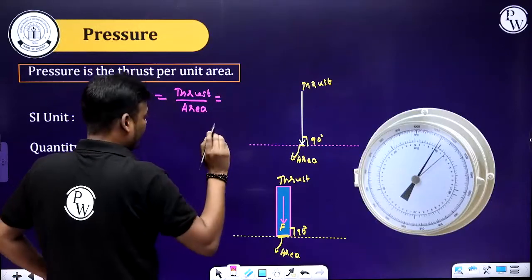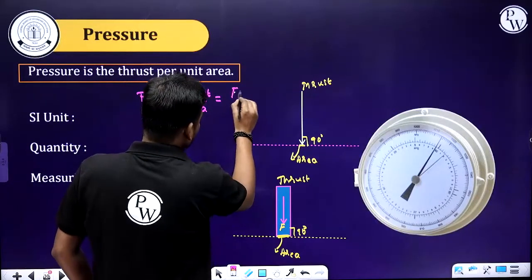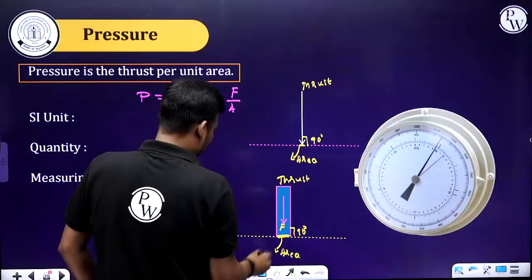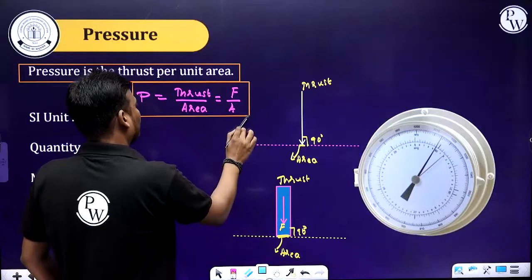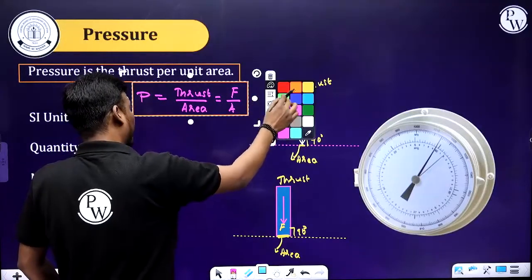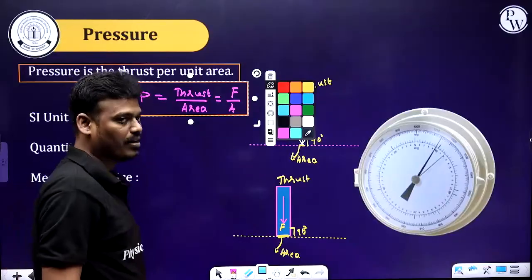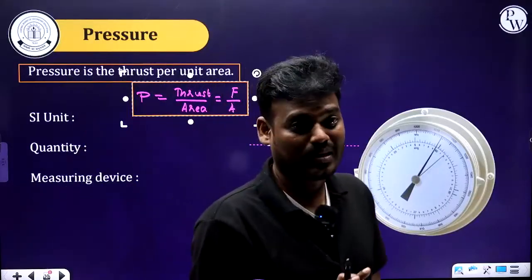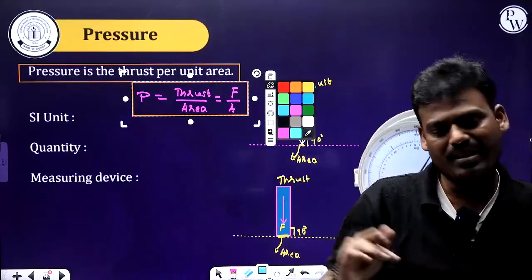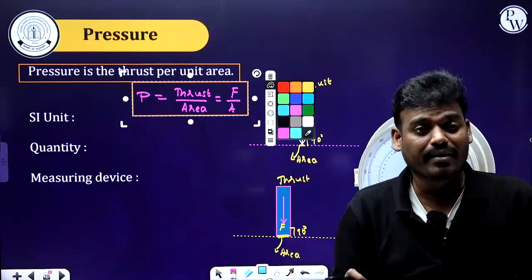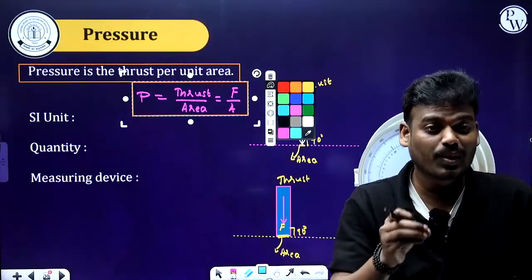Generally in textbooks they'll give you F divided by A. But actually it is the thrust per unit area, not just a force per unit area. Force per unit area is not the right answer, but generally it is correct. Precisely, pressure is nothing but thrust per unit area.